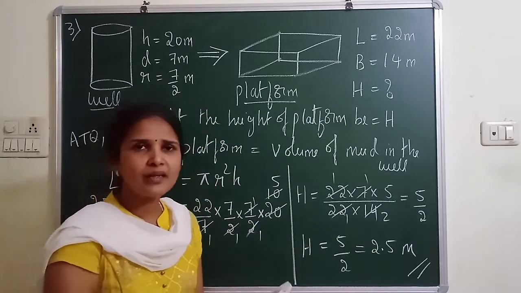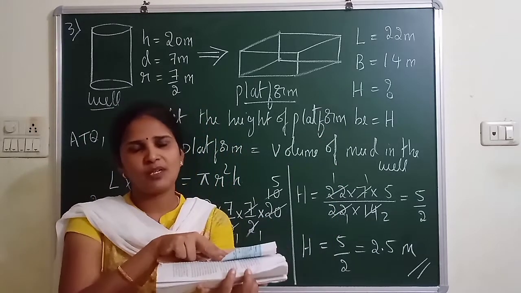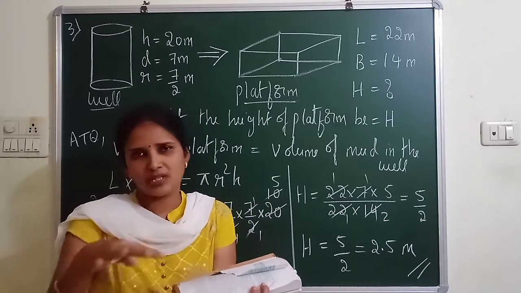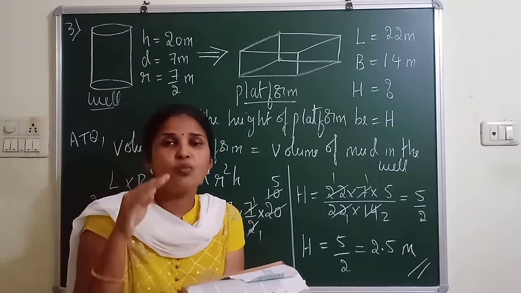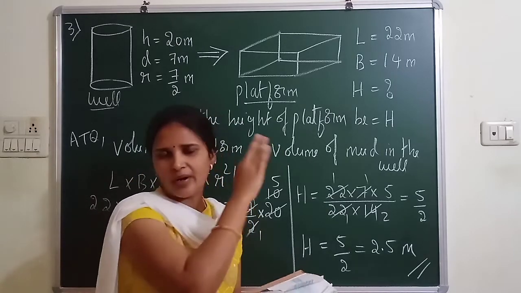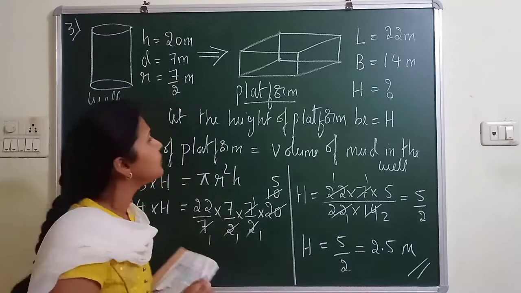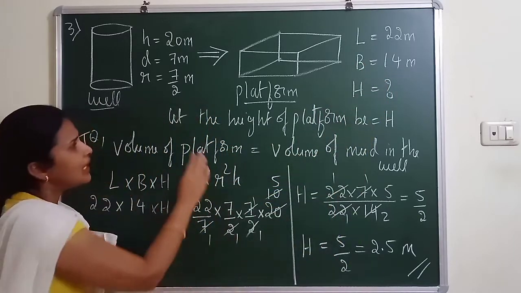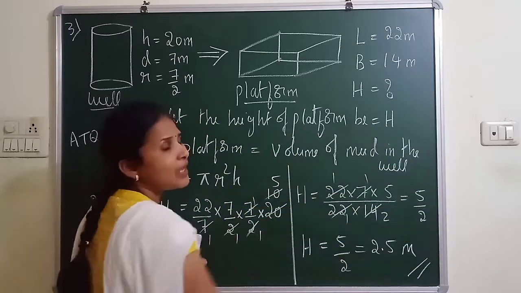If you are not understanding, think that the platform is a cuboid, like a stage. If you consider one cuboid box, imagine that it is a stage, a cuboid shape called a platform. So L is 22, B is 14, and we have to find the height. Let the height of the platform be H.